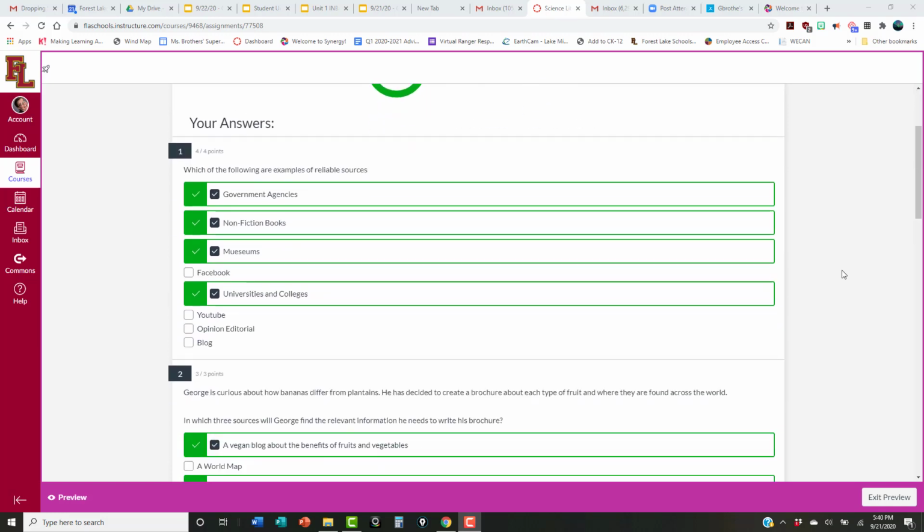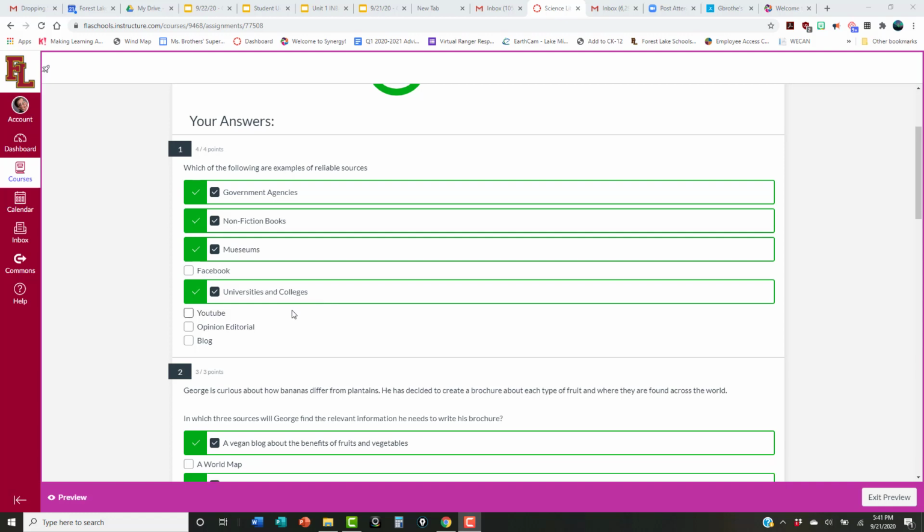So this first question, question 1, says, which of the following are examples of reliable sources? Now, if you remember, you guys, within your notes, there actually is a slide, and I believe it is slide number 16, that gives you a list of reliable sources, and among that list are 4 things: government agencies, nonfiction books, museums, colleges, and universities. These are all reliable sources, and all of these things should be able to be found on slide 16 in your student notebook.